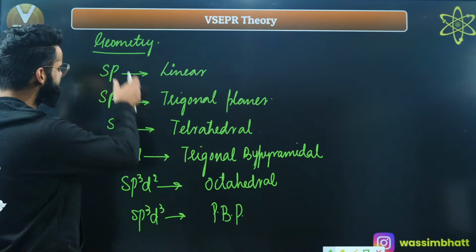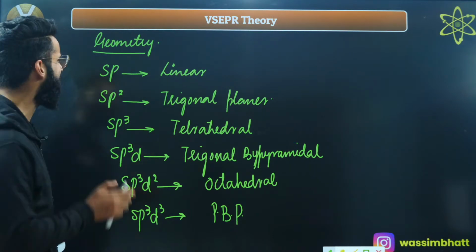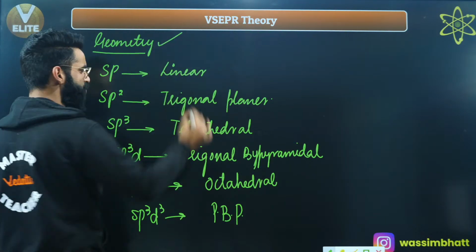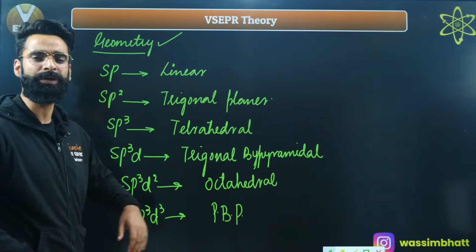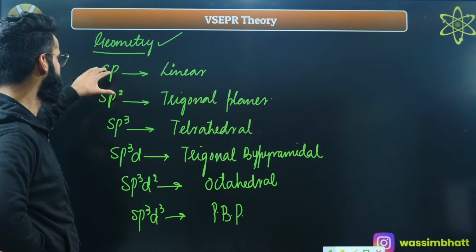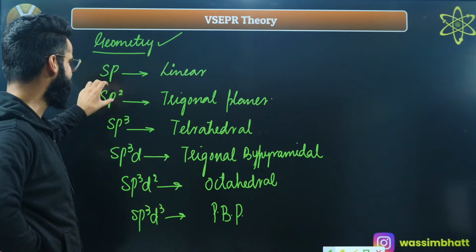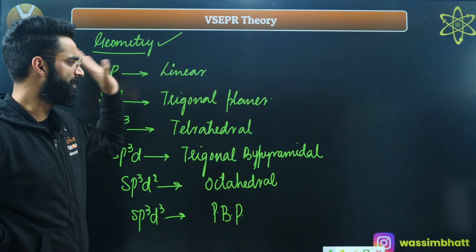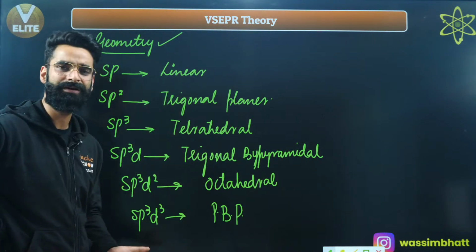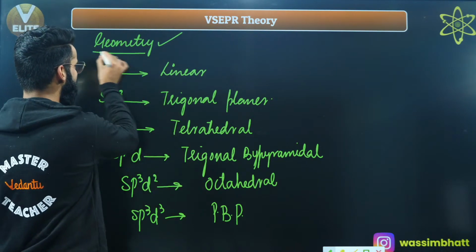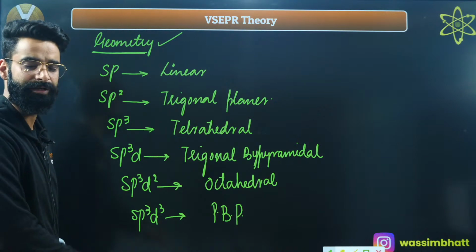Okay, so people, this is something which we have discussed in the last session. Basically, hybridization used to give us the idea about the geometry of the molecule. If in any molecule the hybridization involved is sp, we used to say the molecule's geometry is going to be linear. Similarly, sp2, the geometry of the molecule is going to be trigonal planar, and so on. So basically, hybridization used to give me the idea about the geometry of the molecule, right?